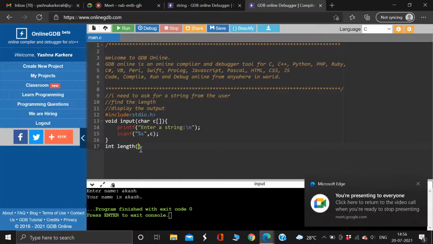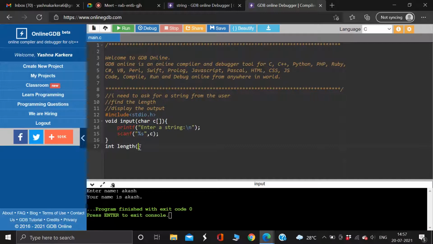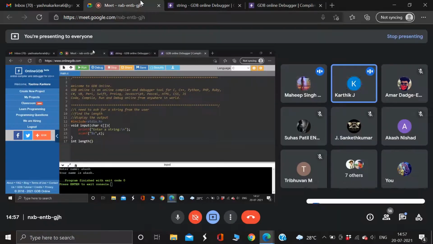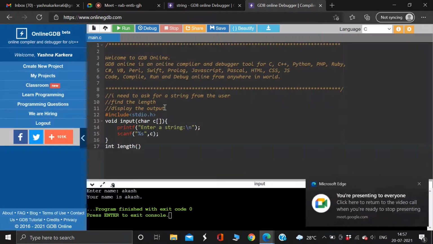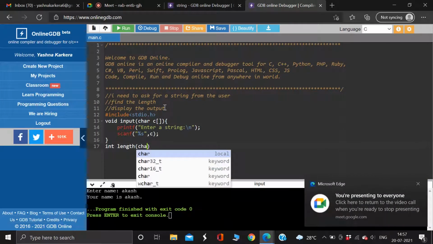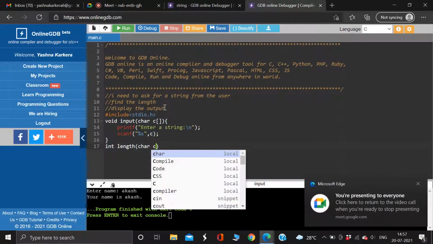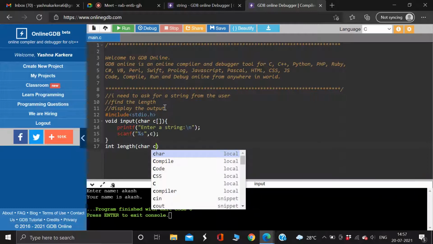Length of C. No, inside the parameter, what am I supposed to write? Inside the brackets. Okay, inside the brackets, Tribhuvan says char c. Close. Char c. Sorry, c. And how do you close? Write a string? You're close, but you have to write something after this, Tribhuvan.